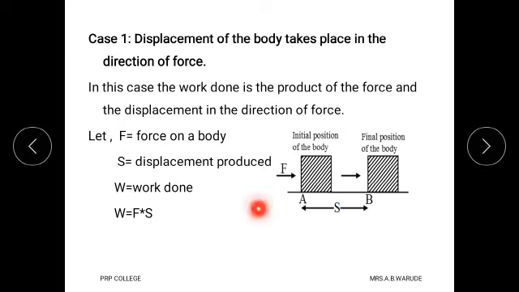For that, consider this diagram again. Suppose the body is initially at point A. When force is applied in this direction, the body changes its position and is then at point B. It is observed that the displacement of the body is in the direction of the applied force.